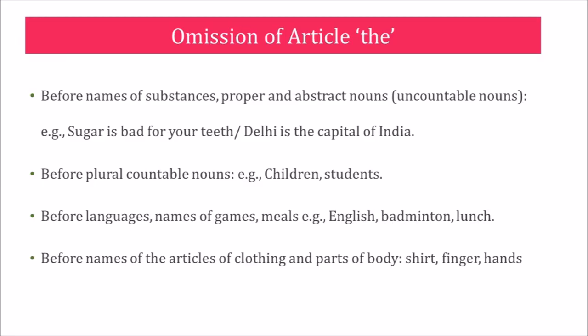For example, English is a language, so we will omit the article. Badminton and lunch are respectively a sport and a meal, and that's why we will omit the article before them. Then comes before names of articles of clothing and parts of body and names of subjects.